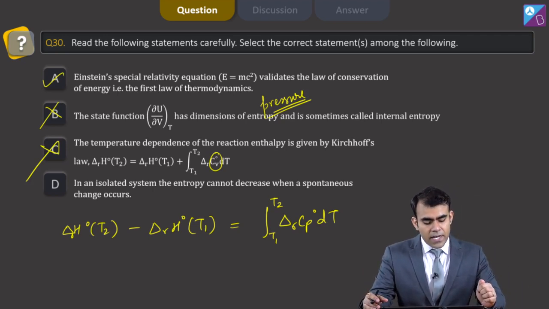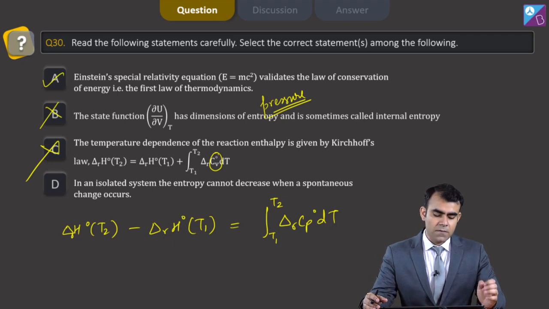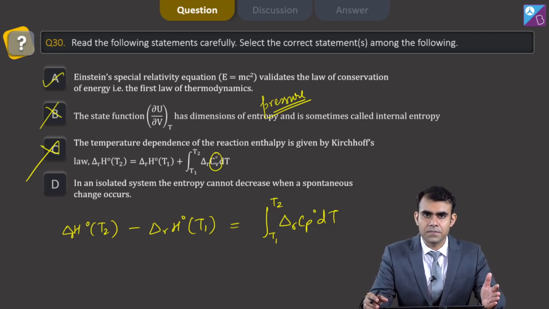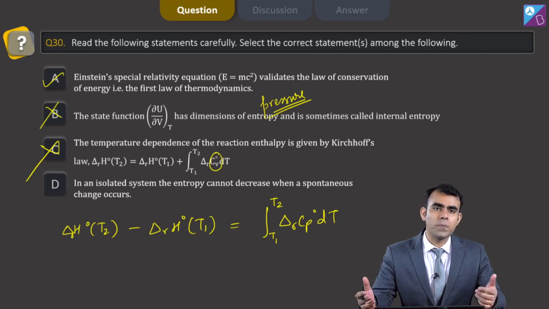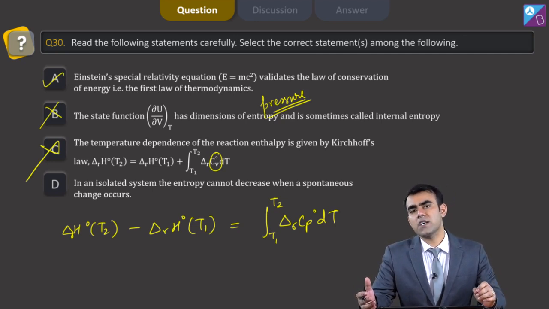The last statement says in an isolated system the entropy cannot decrease when a spontaneous change occurs. Yes, when a spontaneous change occurs in an isolated system, for reversible it remains 0, and for irreversible we have seen that when spontaneous changes are occurring entropy increases, which shows my second law of thermodynamics.